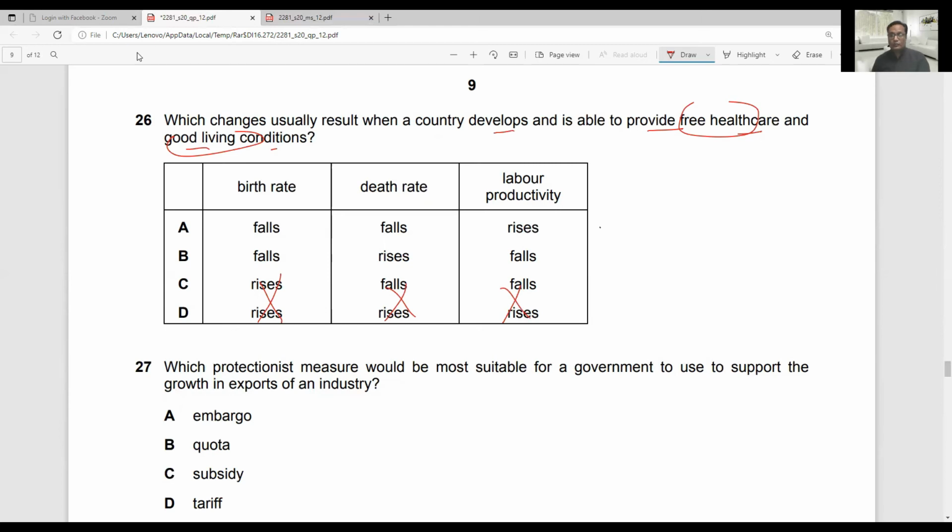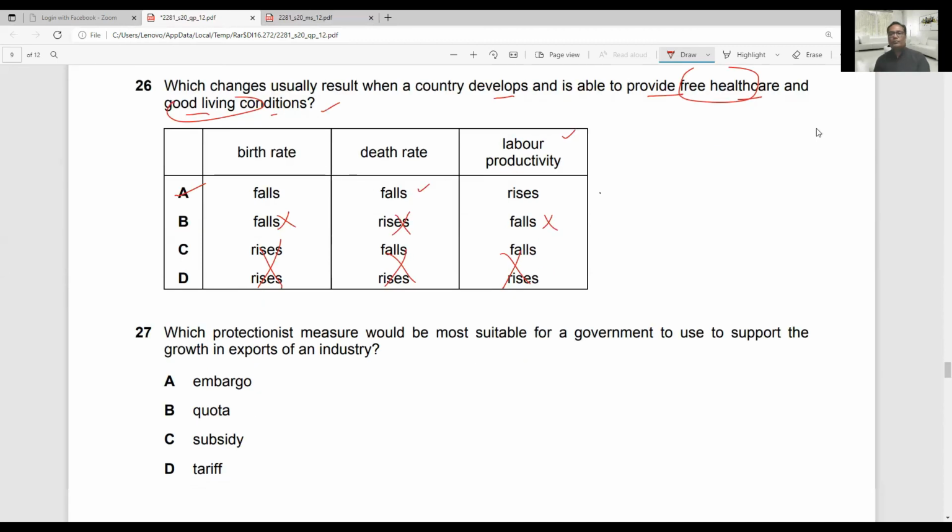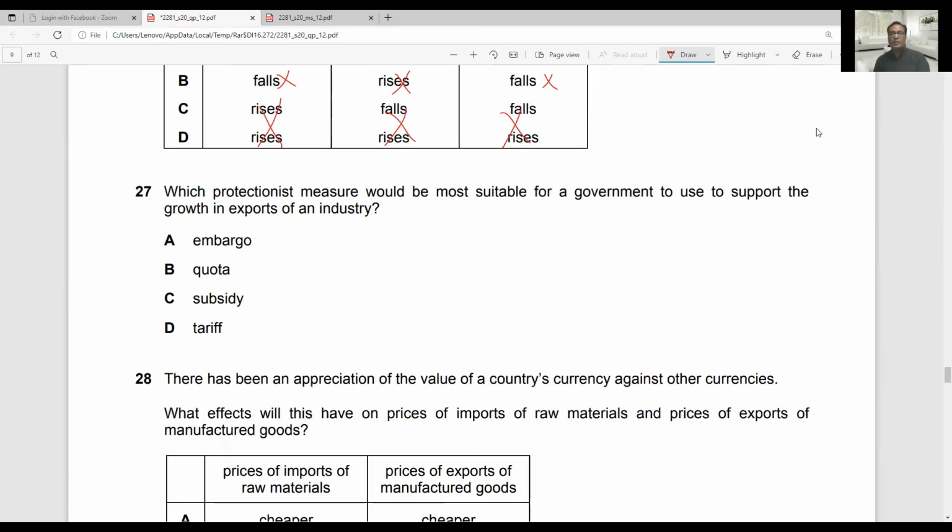And the death rate should fall definitely, because if healthcare is improving, the death rate should fall. Fewer people should die now. We can cross out these options. So option A is the correct answer for this question. And we can also evaluate the last option, that is labor productivity. It will increase definitely if living conditions are good. People will be healthy, and a healthy workforce can increase productivity in the country.